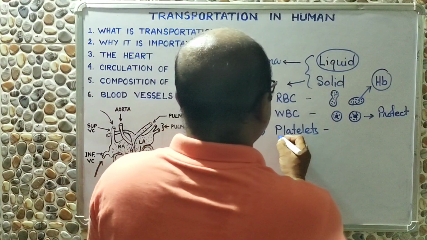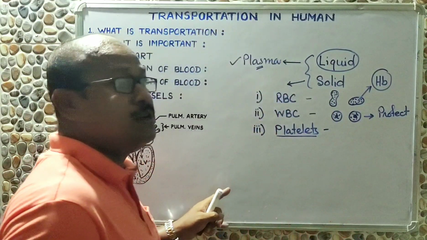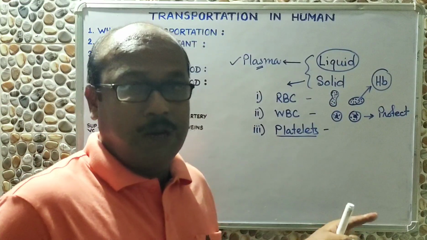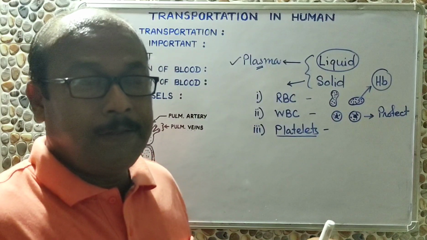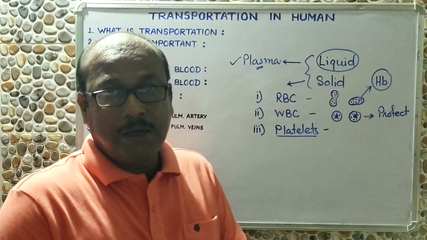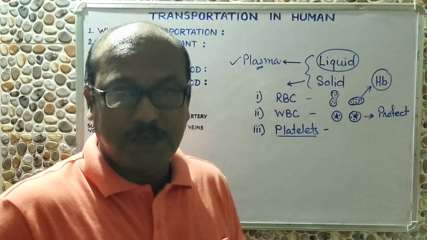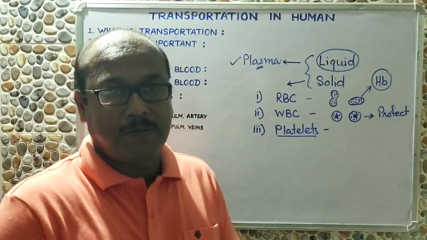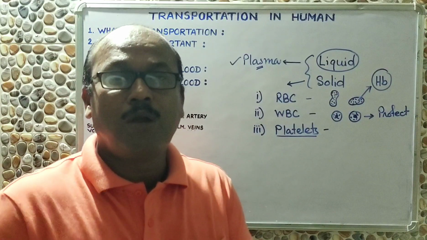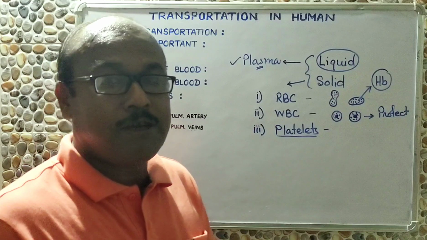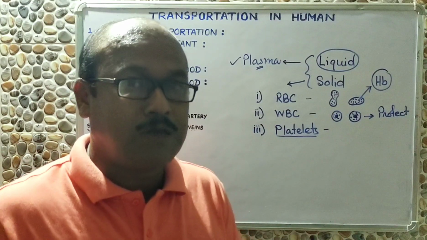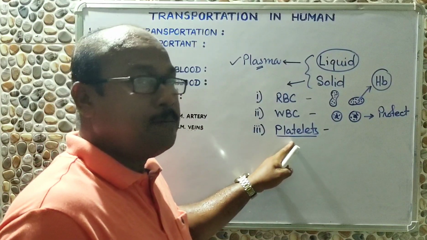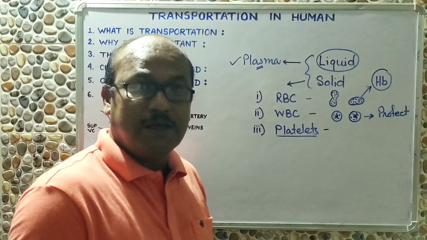And finally we are coming to see the platelets. They are irregular in shape and they are mainly responsible for coagulation or clotting of blood. Whenever there is an injury, blood oozes out from that injury. But it doesn't ooze for a long time. The bleeding stops after some time. Why? Because there appears some clotting. And this clotting is a very special biochemical process going on inside our body, which is always helped by the platelets present in the blood itself.